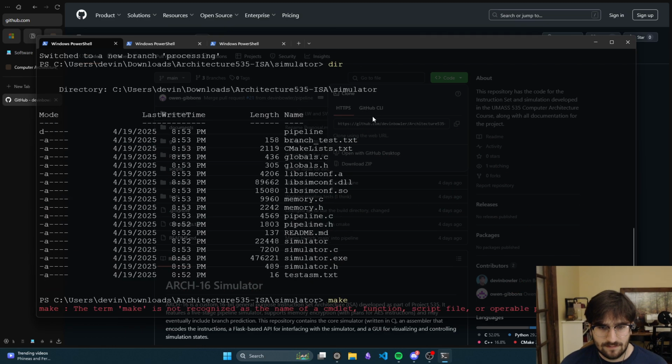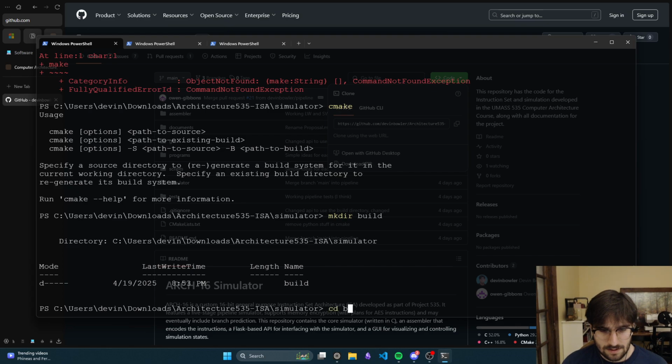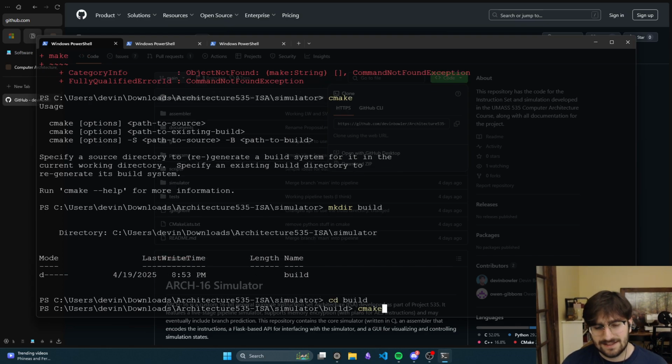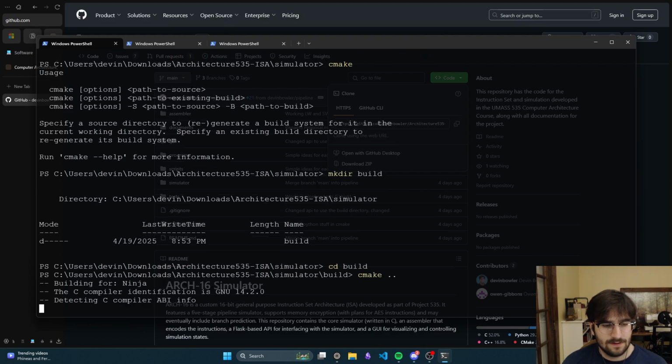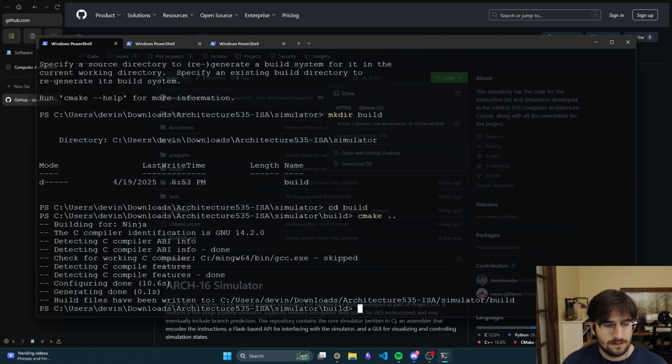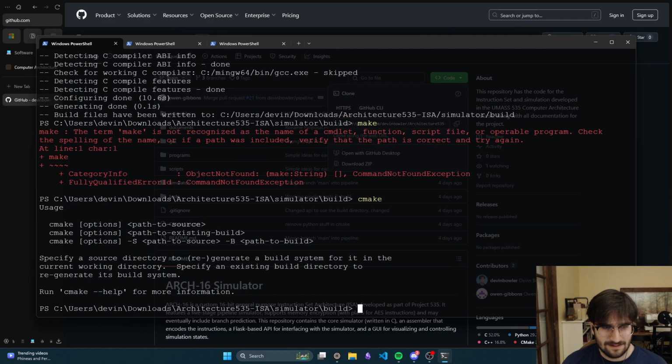Is it make, cd build? And is it like CMake that? Lakers up by one. And then just make, CMake.